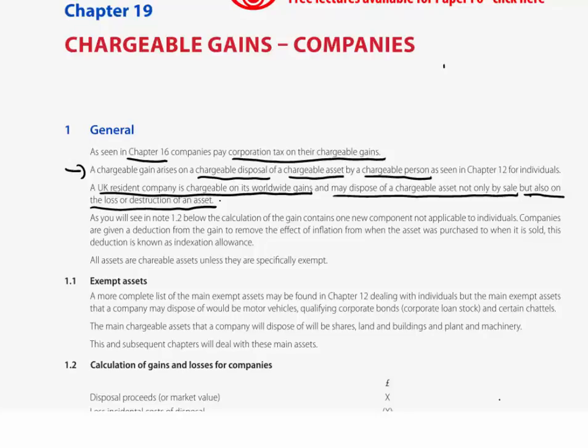Sold for 200, cost 100, chargeable gain £100,000. End of story. But when dealing with corporate tax, we might even say it's fairer. What we acknowledge is this, that when we sell for 200, we bought for 100, there is now what we call an unindexed gain, indeed, of £100,000. They then take account of the effects of inflation. Now, we'll see how we measure inflation in just a moment's time in these notes.